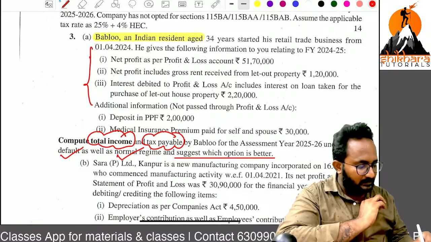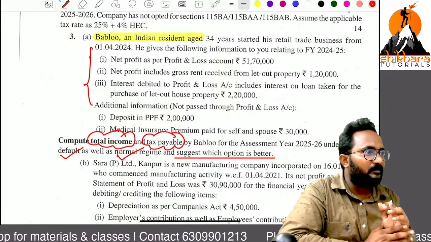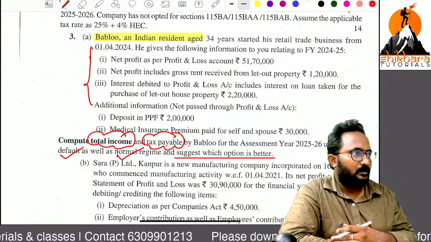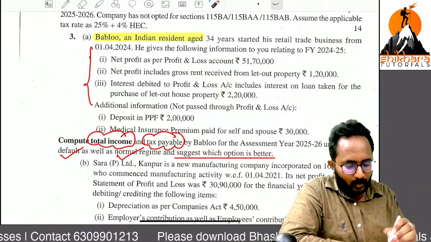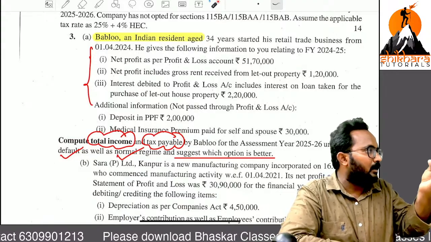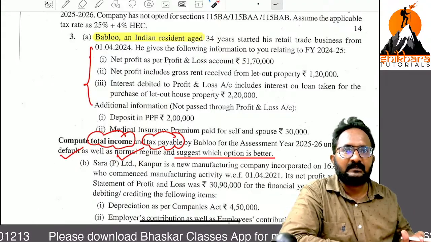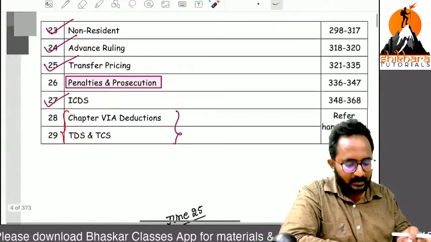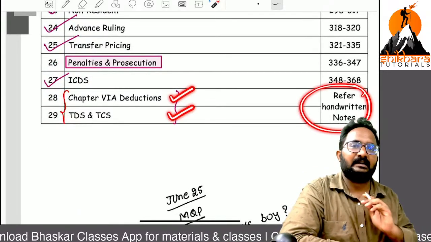How many marks? For this question, what is the key role? Chapter 6A deductions only. Because if you follow section 115BAC default tax regime, chapter 6A deductions are not available. If you follow the normal regime, these chapter 6A deductions are available. For that purpose only, I have already given handwritten content on chapter 6A deductions, TDS and TCS.